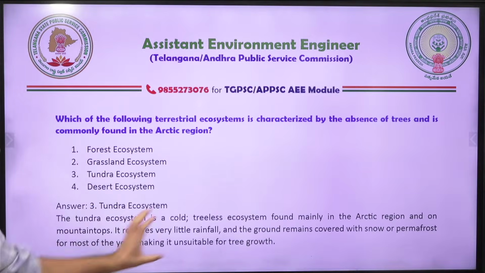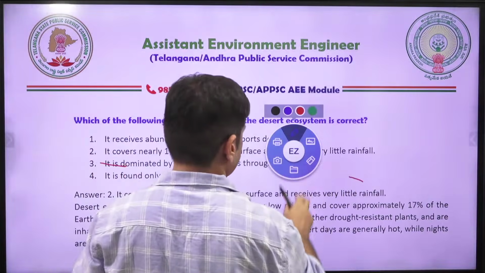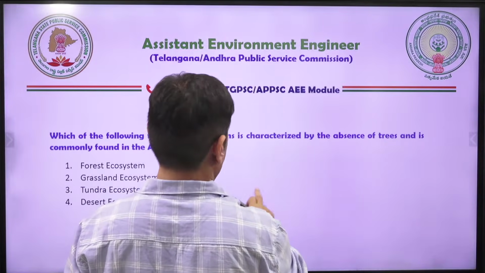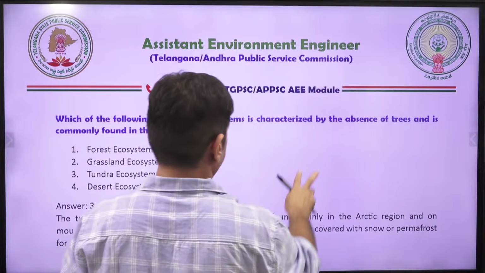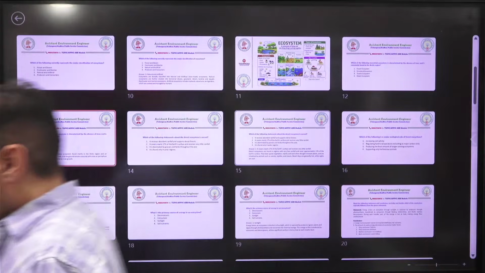And in the answer, you should remember other things also: it has very little rainfall and the ground remains covered with snow or permafrost. Permafrost means permanently frost. That is the meaning of it.